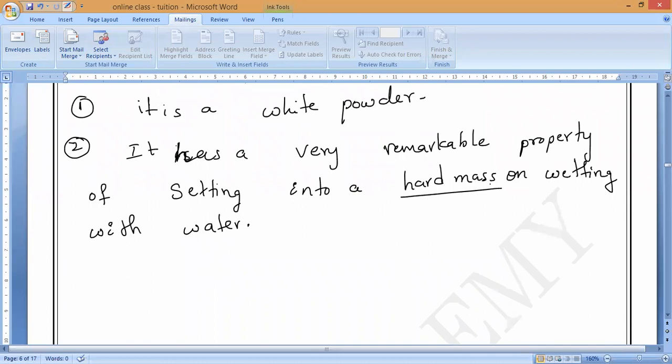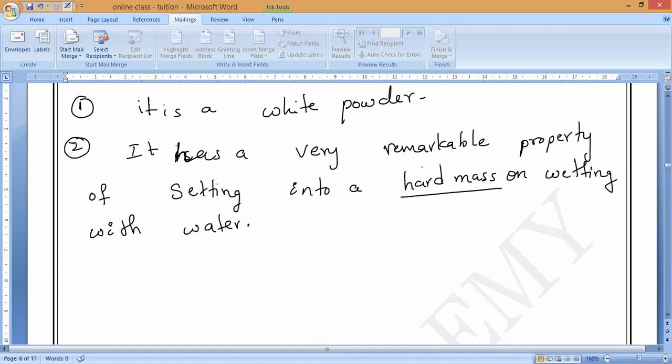So that is why whenever water is added to plaster of Paris, it sets into a hard mass within half an hour. How much time will it take? Within half an hour, 30 minutes, it will become a hard substance. The plaster of Paris sets due to its hydration to form crystals of gypsum, which set to form a hard solid mass.